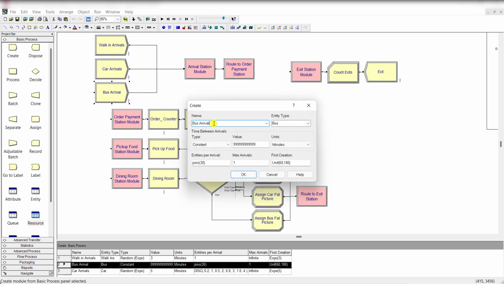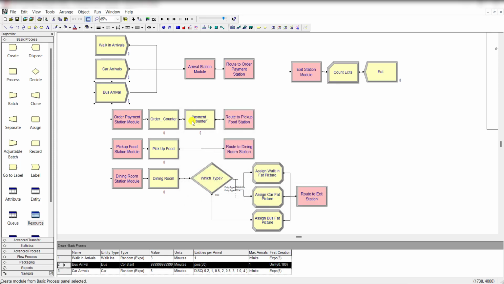Add another Create module and rename it as the bus arrivals, and change the entity type to bus. The time between arrivals is constant in this case, as mentioned in the problem, so you can put a larger value in this field and change the units to minutes. The entities per arrival is Poisson distributed with 30 as the parameter value. The first creation is uniformly distributed with a minimum value of 60 and maximum value of 180, and then click OK.